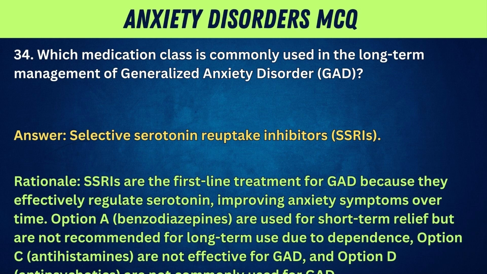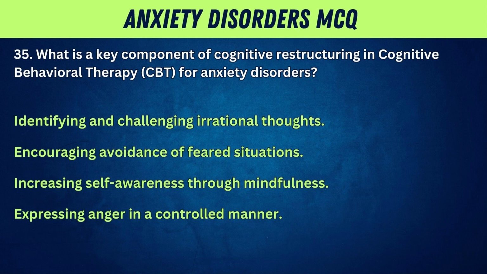Option A, benzodiazepines, are used for short-term relief but are not recommended for long-term use due to dependence. Option C, antihistamines, are not effective for GAD. And Option D, antipsychotics, are not commonly used for GAD. 35. What is a key component of cognitive restructuring in cognitive behavioral therapy, CBT, for anxiety disorders?